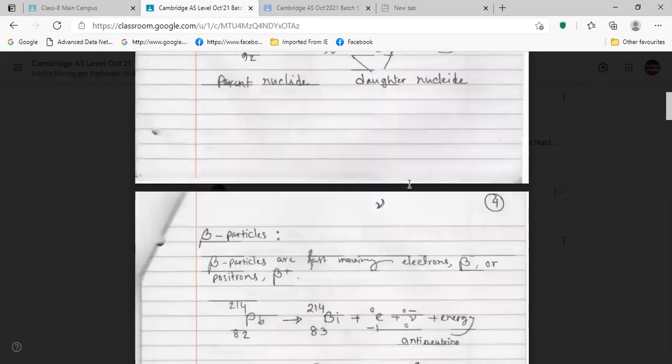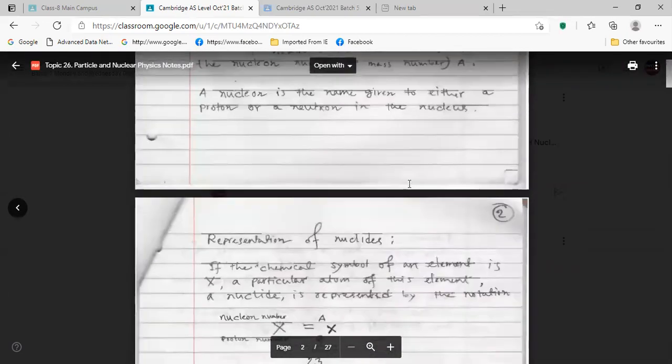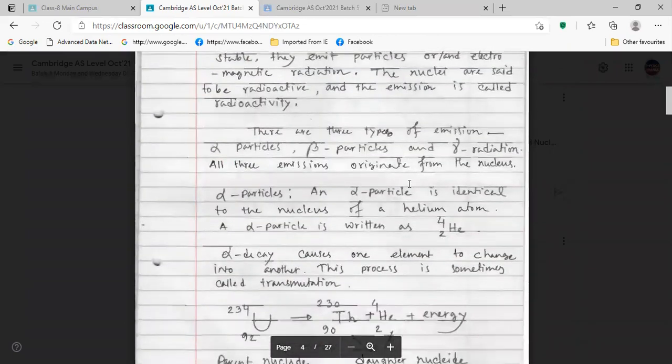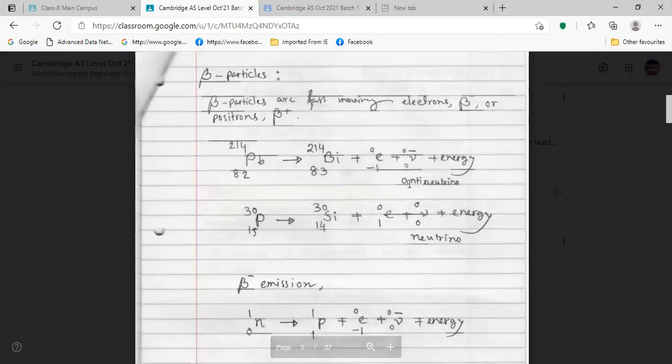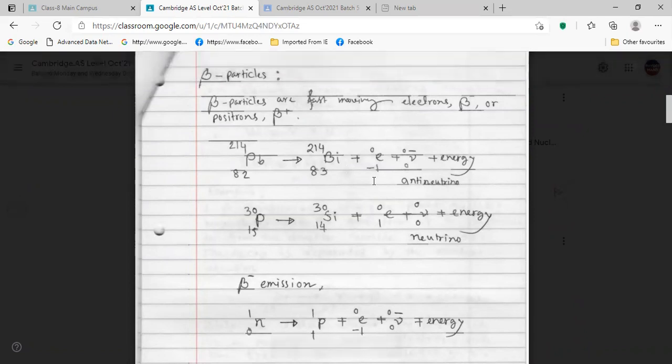So in your physics copy, you may write this equation, because the previous things you got are familiar with you. But I want you to write down the decay equation, because it is new for you, beta particles emission, so that you can be familiar with it. And if you get this type of equation in your questions, then you can easily recall it.